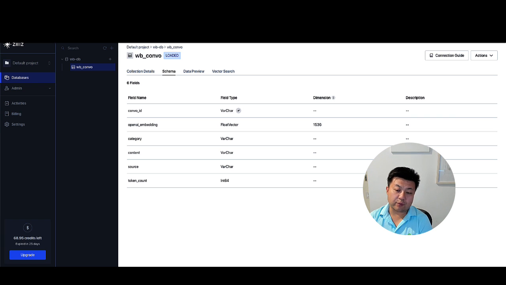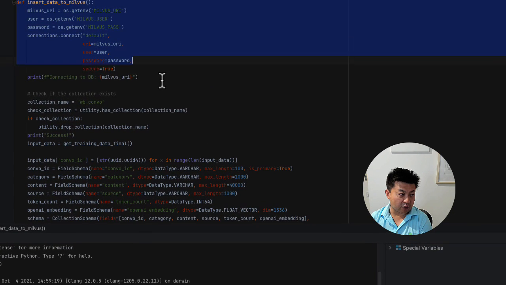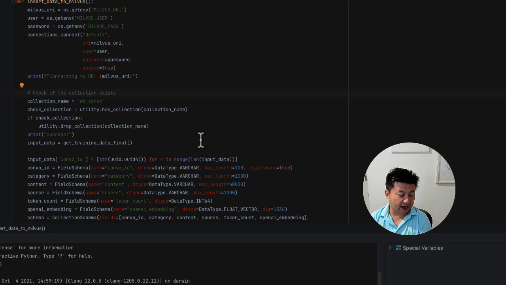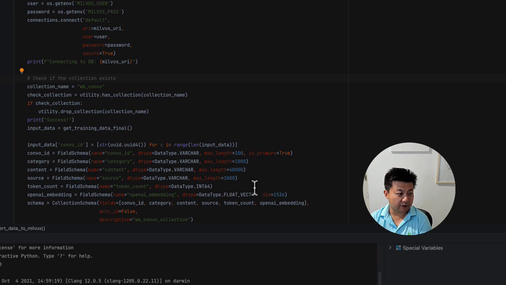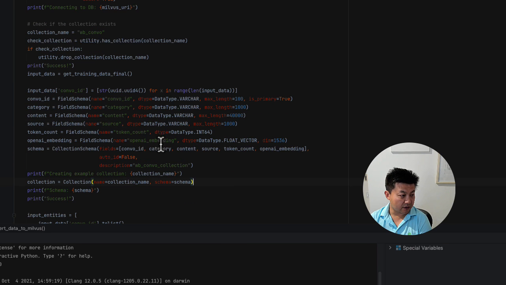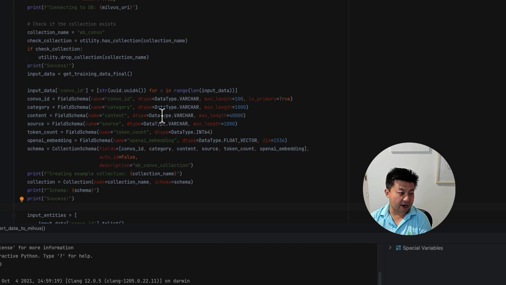So the easiest way to import data is to use code. I'm going to show you the Python code real quick. We have a module called dbvectors, and in there we have a function called insert data to Milvus. This will convert the pickle file that we have, create the collection, and insert the data into our vector database. Essentially, we need to create a schema, create a collection, assign different fields, and then assign the types of those fields. If you're familiar with relational databases, it's very, very similar.